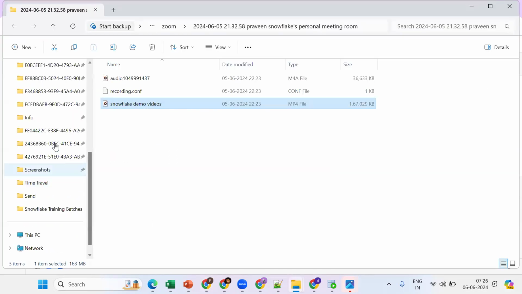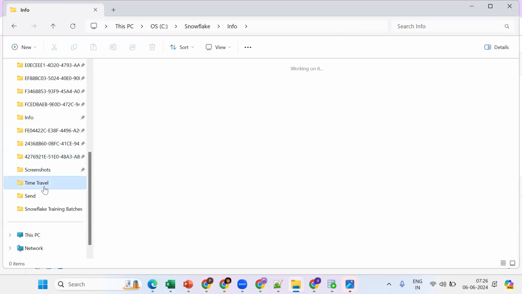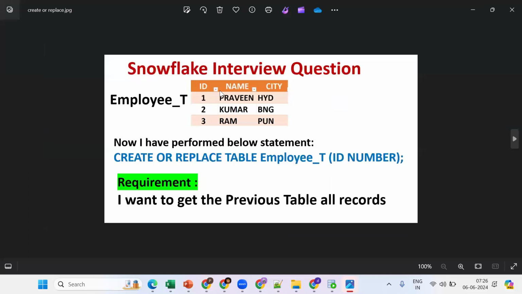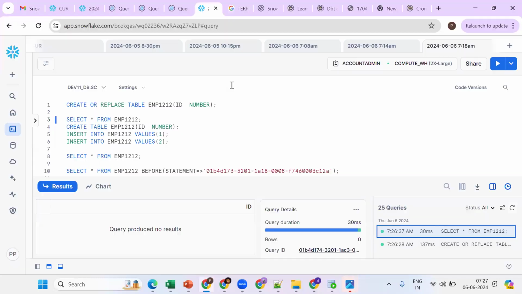Let me show you one more time with a simple example. We have an employee table and three records are there. Now the requirement is that I perform create or replace on the same table. What happened? This table will be dropped, so there will be zero records. Now I want to get these three records back. How to get the three records back? Anybody? Will this statement work? So you got the requirement.